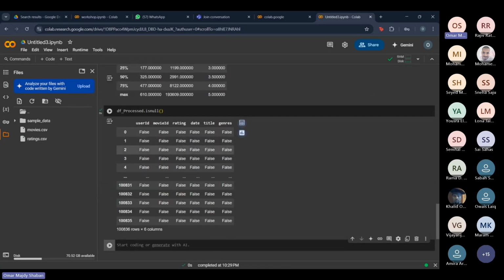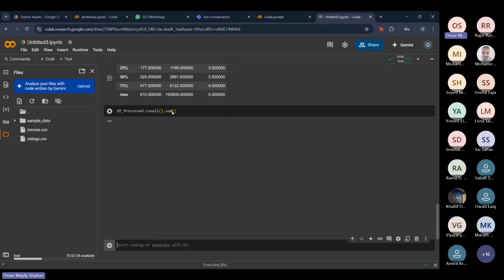As you can see, it's really unreadable if we do it like this, because it's giving us too much information. It's giving us a false for every single row. False here means that no, this is not a null value. So what we're going to do is use another method called the sum method. What is it going to do? It's going to sum all the null values in every single column and give us the number of null values.